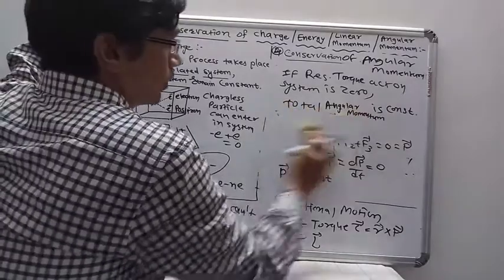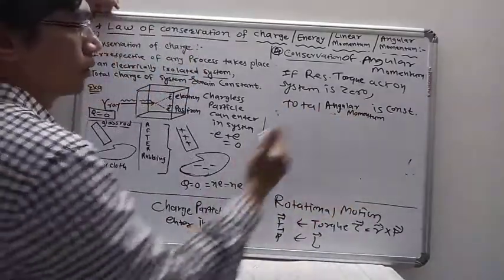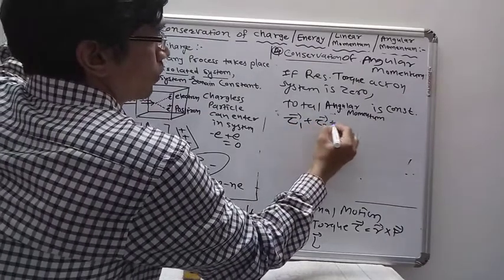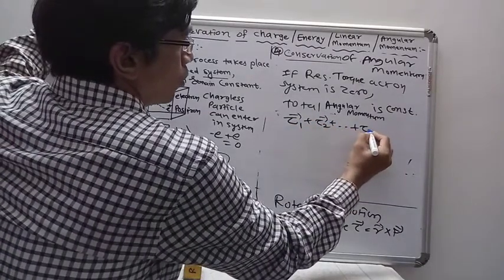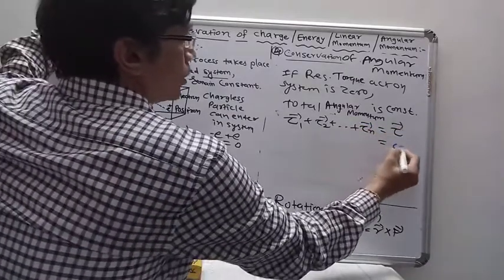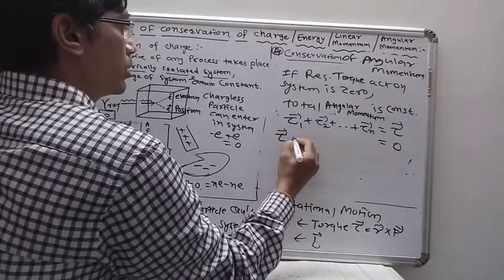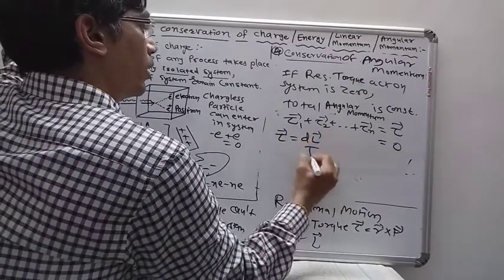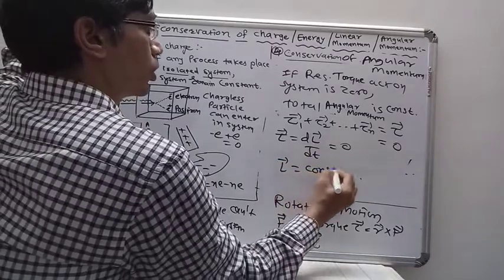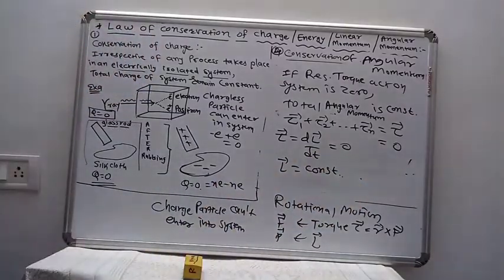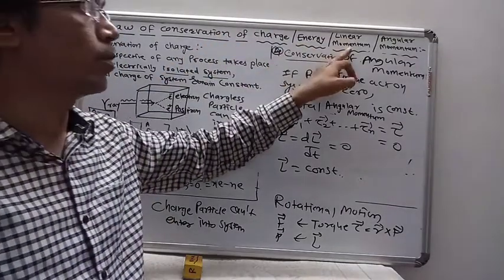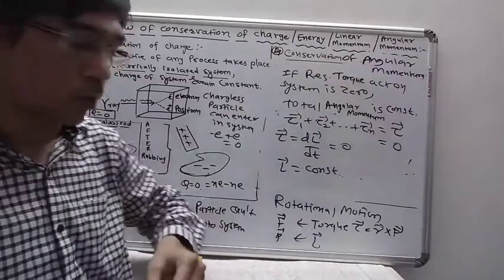So here we can take the equation: torque 1 plus torque 2 plus so on up to torque n is the resultant torque, which is 0. Then tau is equal to dL upon dt, which is 0, so L is constant. So these are the laws of conservation of charge, energy, linear momentum and angular momentum.